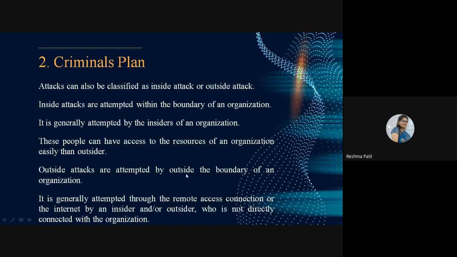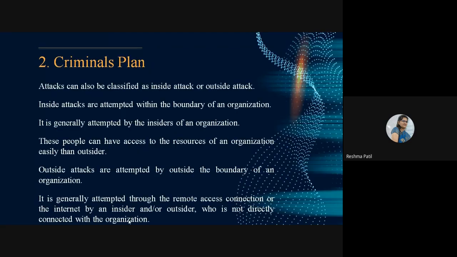Outside attacks are attempted from outside the boundary of your organization. It is generally attempted through a remote access connection. Remotely, the attacker is going to access your system or the internet. The insider is going to help this outsider to conduct the attack or the offense, who is not directly connected with the organization.